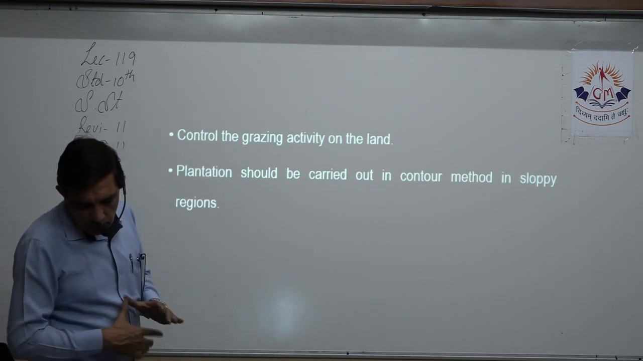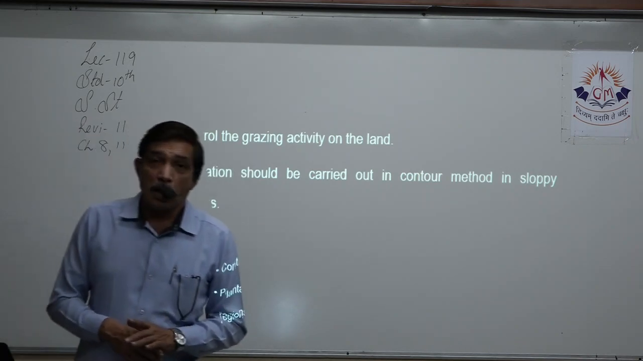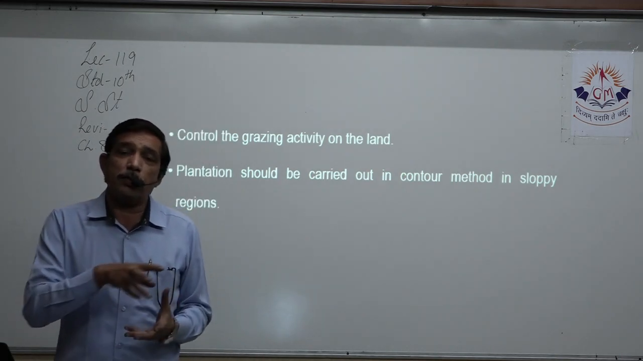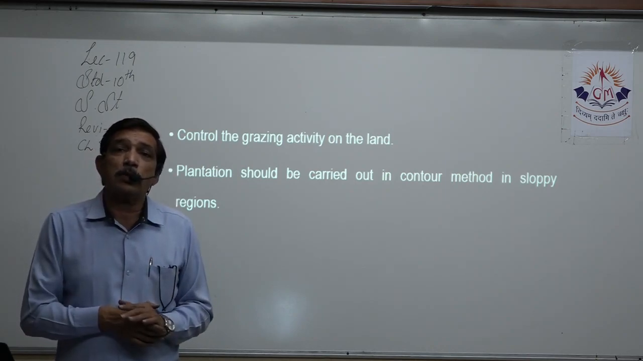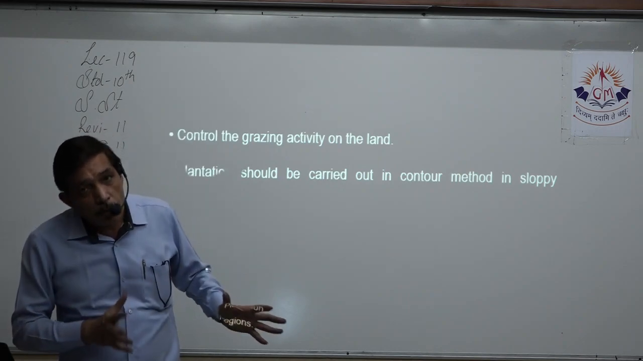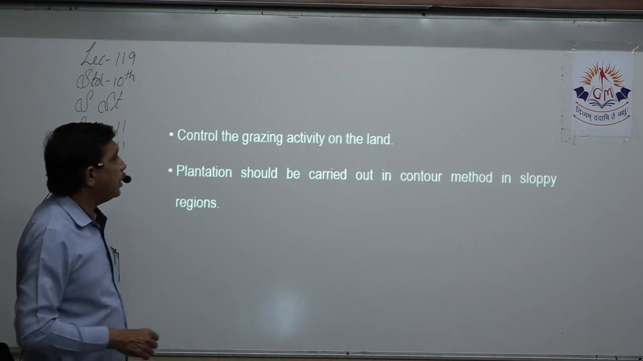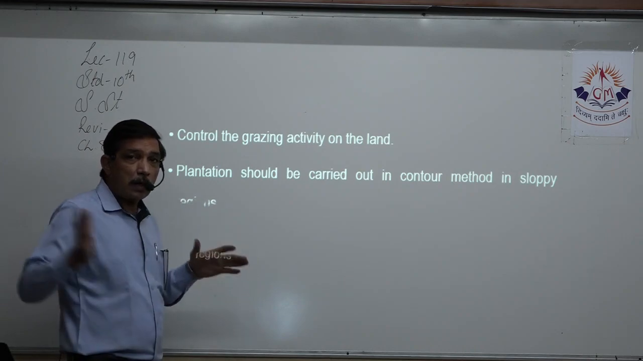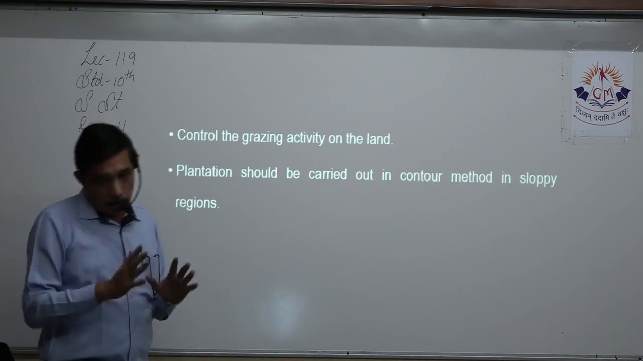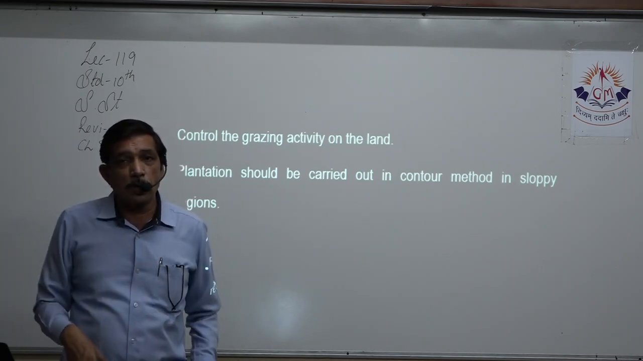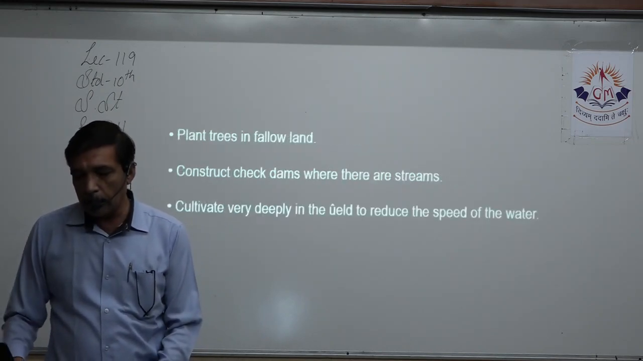So there comes our next question: state the measures to prevent soil erosion. First, control the grazing activity on the land, so that the cattle don't eat away all the grass that is growing there. Grass roots help hold the soil in place. Wind or rain will not be able to take away the soil that is gripped by the roots. Next, plantation should be carried out by the contour method in sloping regions, so that the air blowing or the water flowing down the slope can be stopped, and the soil is gripped by the roots of these trees. If we do agriculture by the contour method, then it stops erosion.